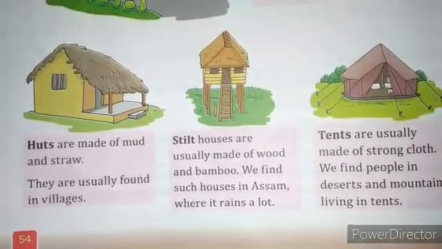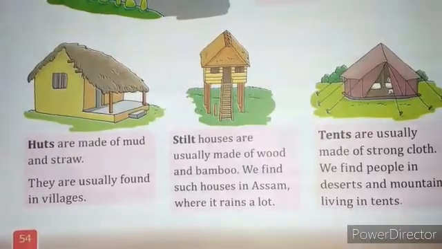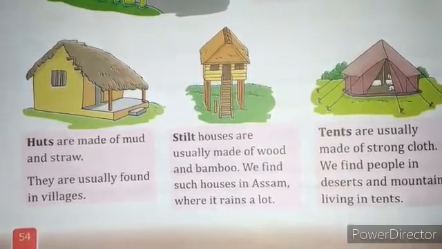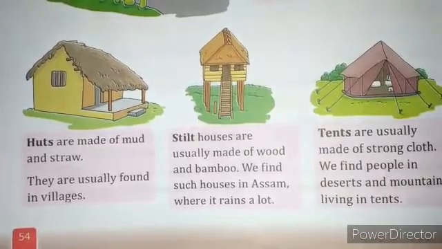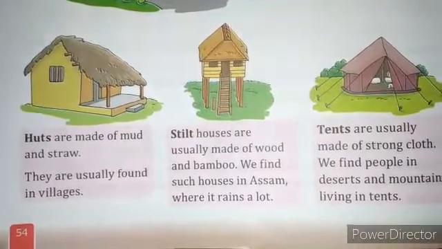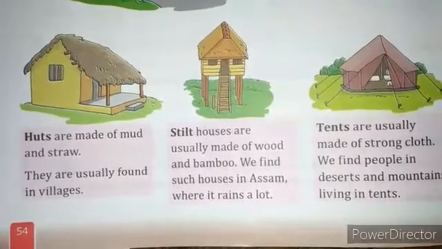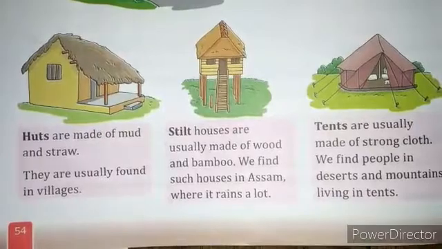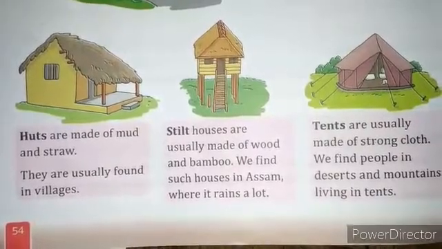Now these houses are usually made of wood and bamboo, and we find such houses in Assam where it rains a lot. Means in the rainy area like Assam, these houses have been found, and there the pillar is made up of bamboo and their height is large and they are made up of wood.